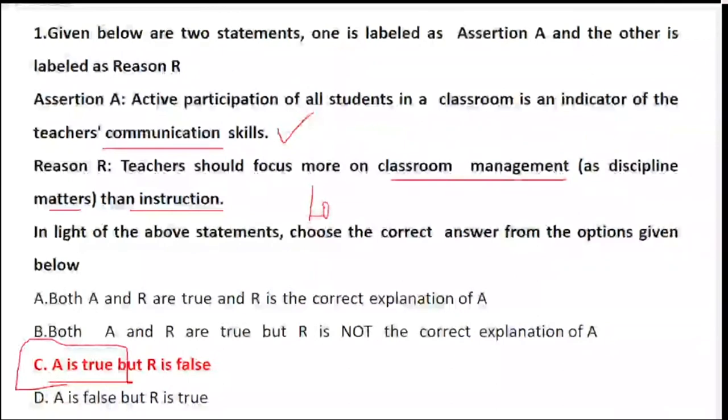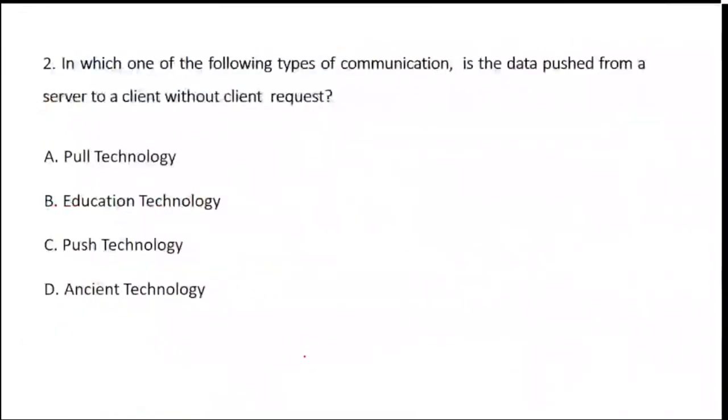Locus of control is also important, but at the same time discipline and instruction are both balanced. One cannot be given away. If discipline is there and there are no proper instructions, or instructions are there but no discipline, no, both have to be in parallel with each other. So the right answer will be option number C only. Is it clear?